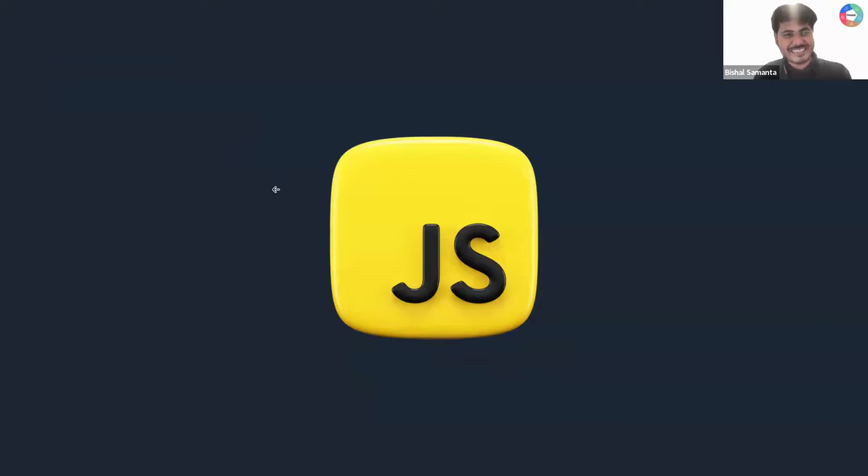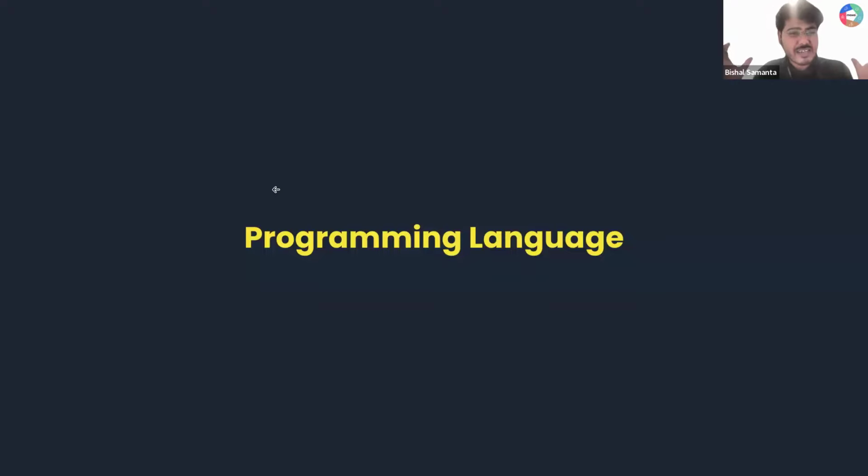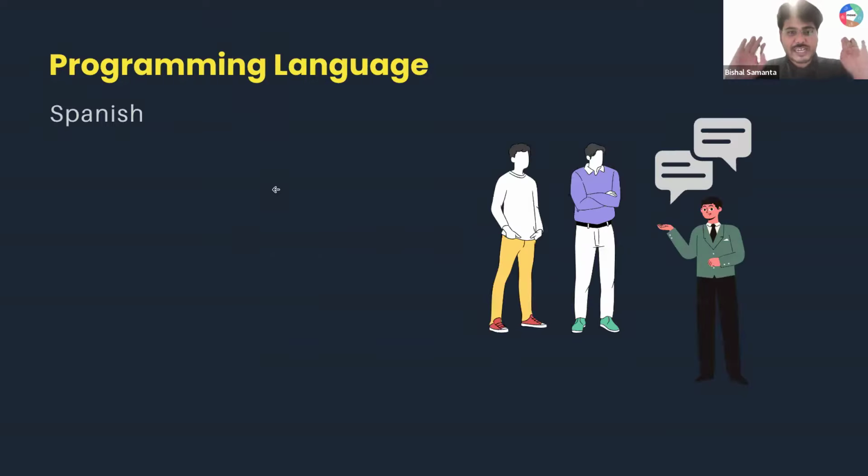Can you tell me what is this? You can call it, this is the logo for JavaScript. Again, JavaScript is a programming language, right? So when I say a programming language, now let's understand this with a story. Let's say these are your three friends. You have three friends and they are talking in Spanish.